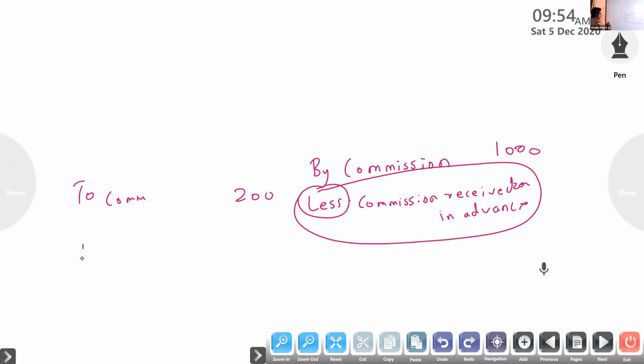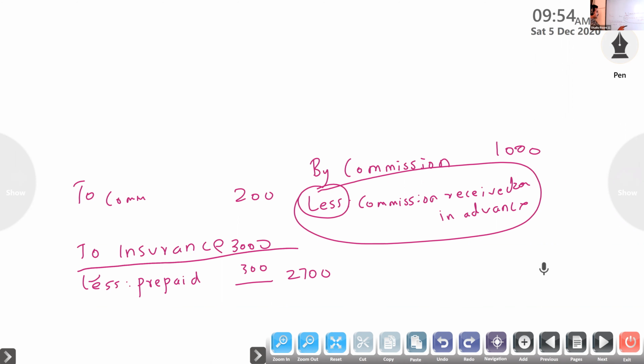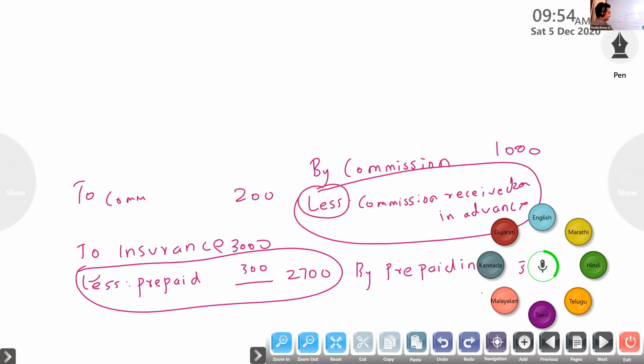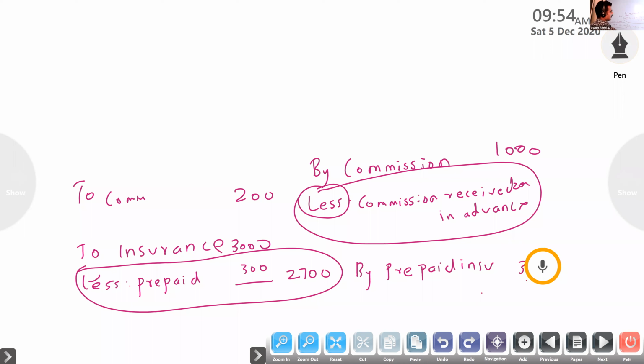Same way, insurance, prepaid expenses. Suppose insurance 3000 less prepaid 300, so 2700 we will write. Suppose you write insurance on the debit side, and prepaid insurance on the credit side 300, then also we will get the correct answer. Clear?